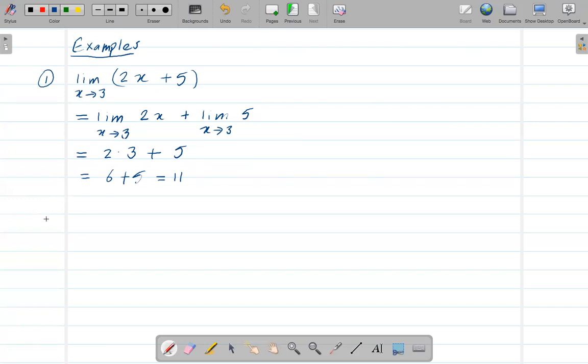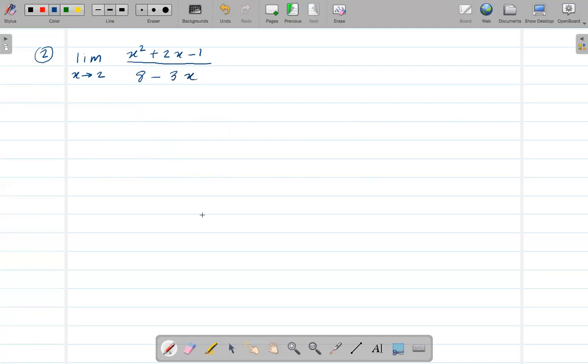Right, so let me do the second one. Let's say the limit as x goes to 2 of x squared plus 2x minus 1 over 8 minus 3x.